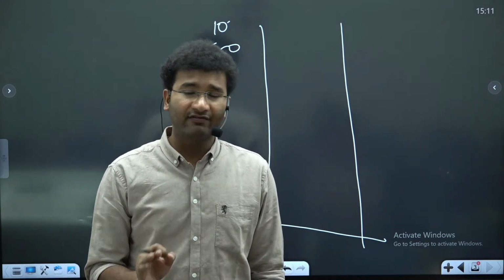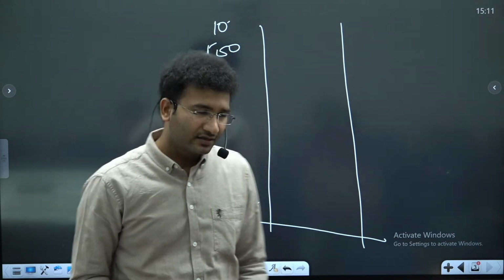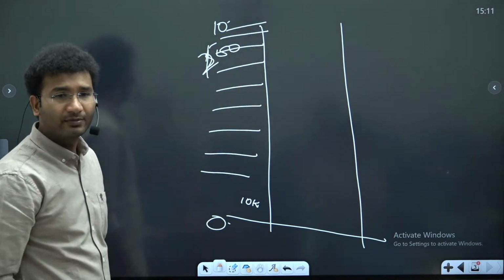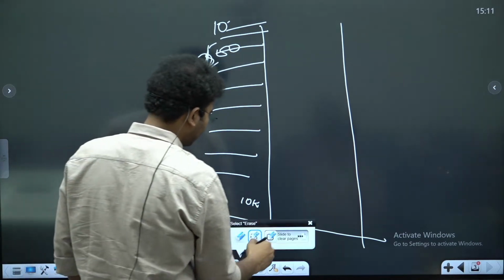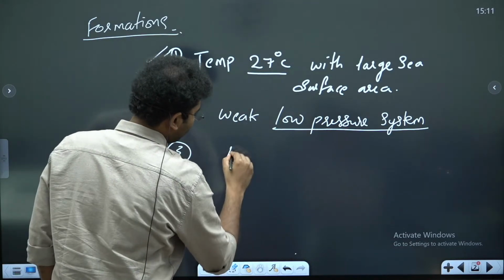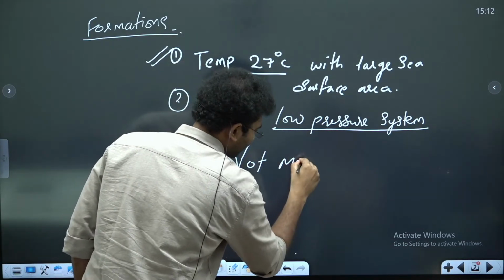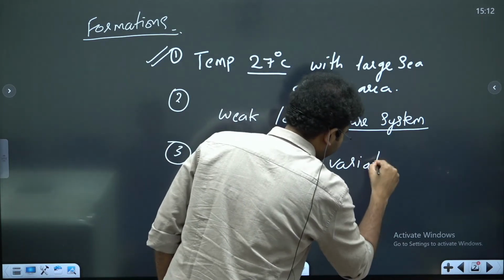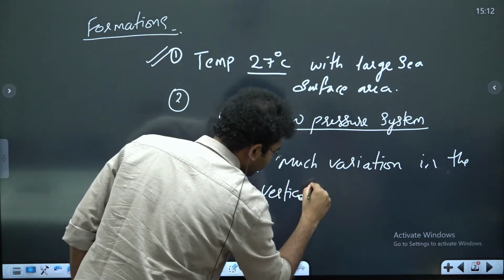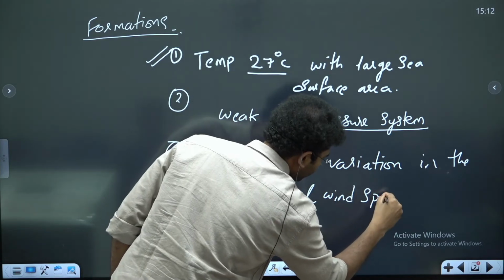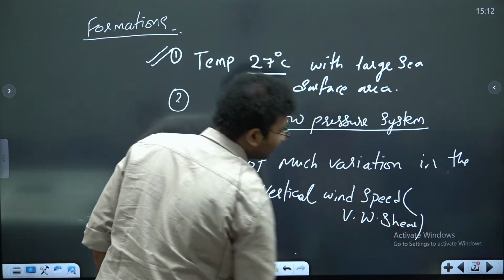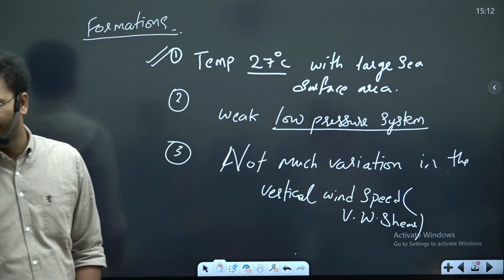There should not be high variation in the vertical wind shear, right? So vertical wind shear is across the height of the air, there should not be much speed variation. This is another condition, right? Not much variation in the vertical wind speed. And this is also called vertical wind shear. Okay, the same thing is also called vertical wind shear.